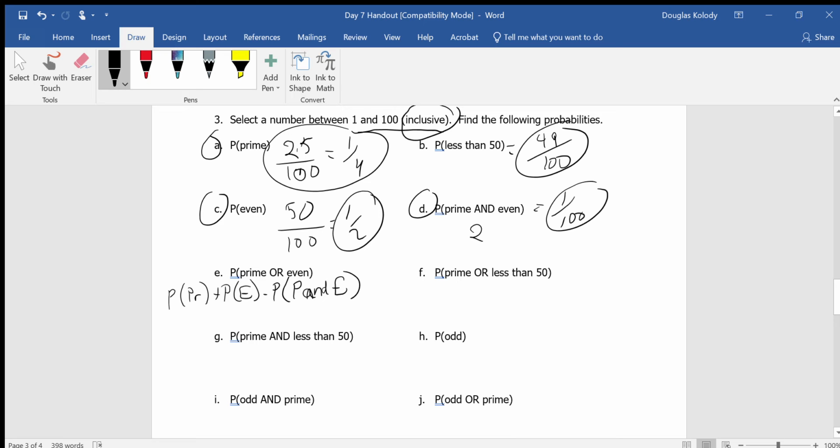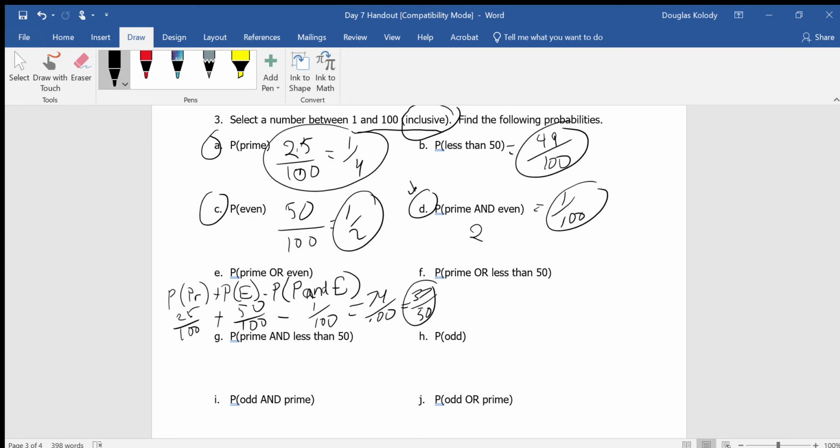So prime, without writing the reduced answer, is 25 out of 100. Plus even from part C is 50 out of 100. Minus the probability of being both prime and even, which is just the 1 out of 100 from part D. I just took parts A, C, and D and put them all together into this problem, and I get 75 minus 1, which is 74 out of 100. And that equals, in a reduced form, 37 out of 50. How about that?